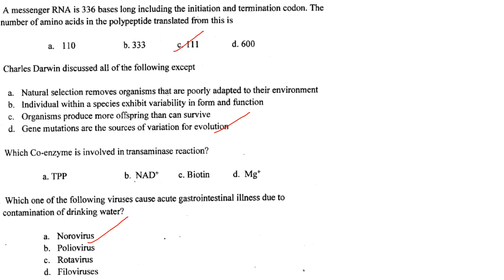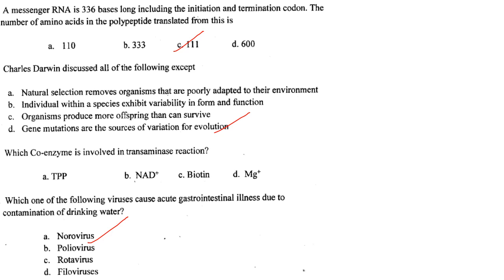This coenzyme pyridoxal phosphate is converted into pyridoxamine in the first half reaction when an amino acid is converted into a keto acid. So pyridoxal phosphate is not given in your options. I don't have the answer key with me, so I don't know the exact thing, but anyway, pyridoxal phosphate is the coenzyme for transaminase reactions.